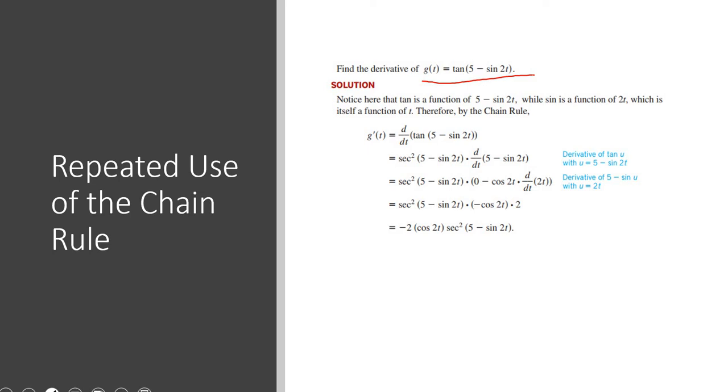As we can see, we initially use the chain rule for whatever's inside the tangent function right here. So this portion right here becomes one of our u's. But we have to use it a second time because within our tangent function we have sine of 2t. So this 2t, we have to substitute a u in there once more, which gets a little bit complicated. But I didn't really want to demonstrate this problem. I just wanted to show that in some cases where a problem's more complicated, the chain rule will have to be used more than once.